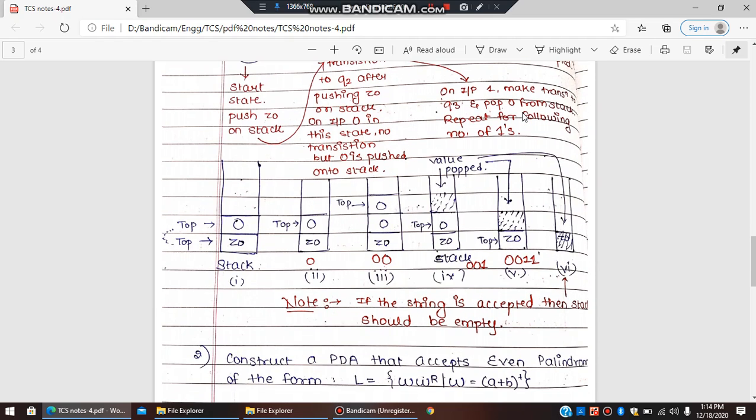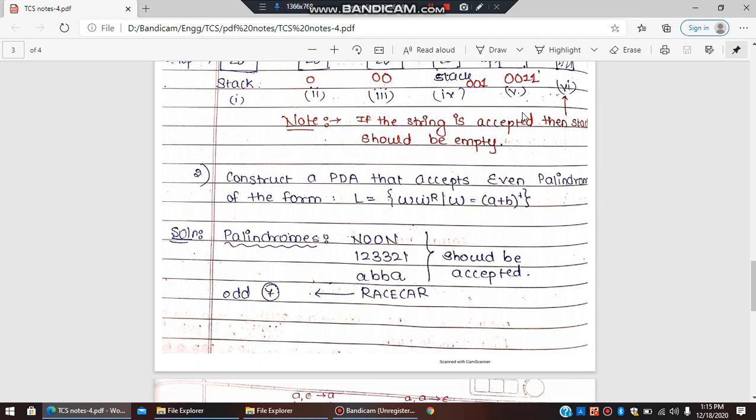So this is how pushdown automata works. I hope it is clear. Next video we'll see another example of this.